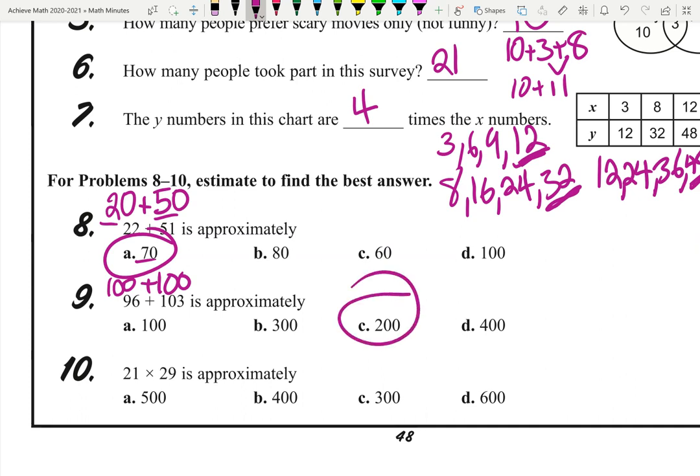So it's about 200. Likewise, I'm going to do this with multiplication. 21 is basically 20. 29 is basically 30. So when I multiply this out, 2 times 3 is 6 with 2 zeros.